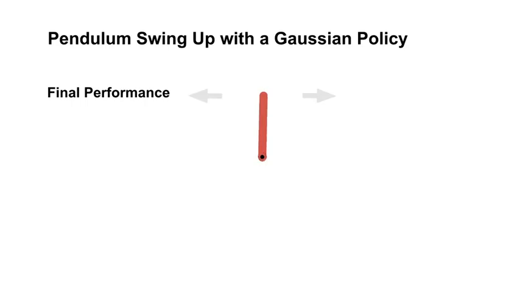Here, we visualize the policy at the end of learning. It's learning a very nice balancing policy. Here again, we added perturbations to highlight the robustness of the learned policy.